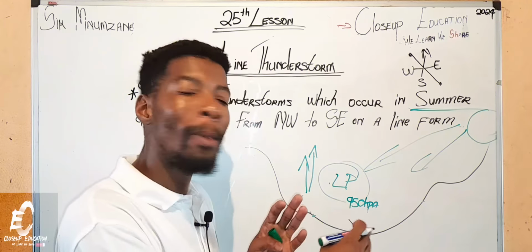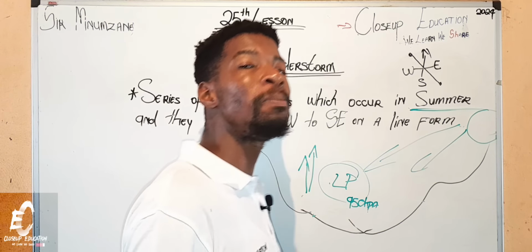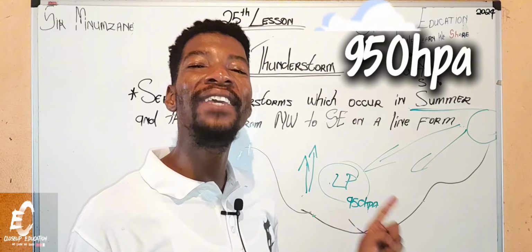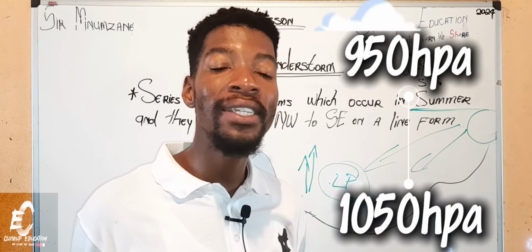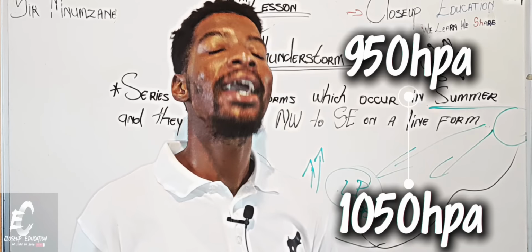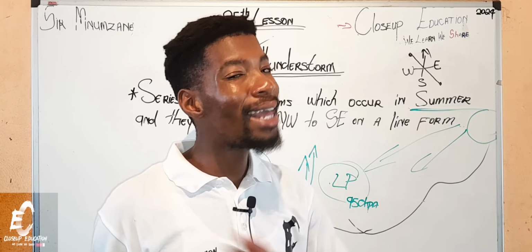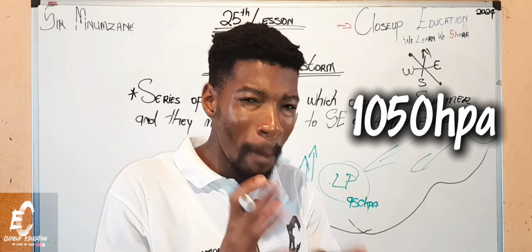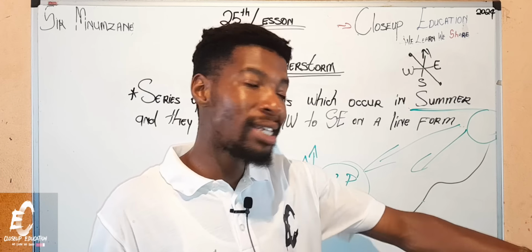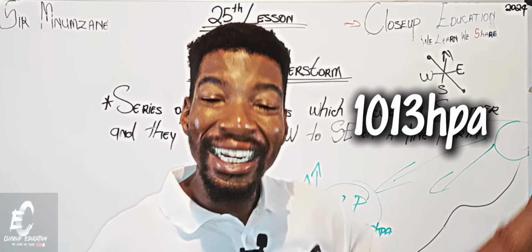So the low pressure cell is always between 950 hectopascals and 1050 hectopascals. But usually they never reach 1050 hectopascals. And normal low pressure is always within 1013.